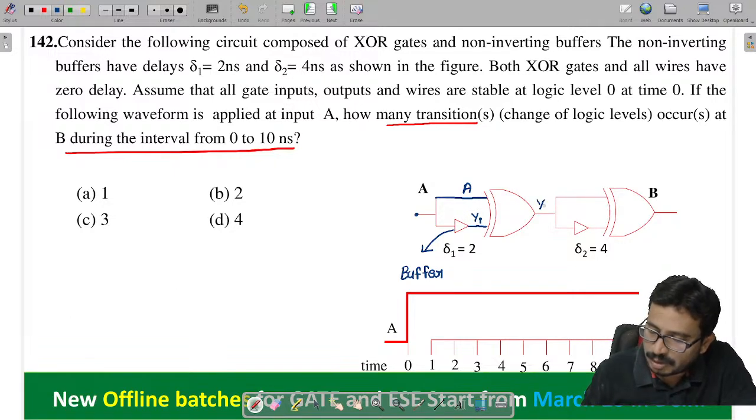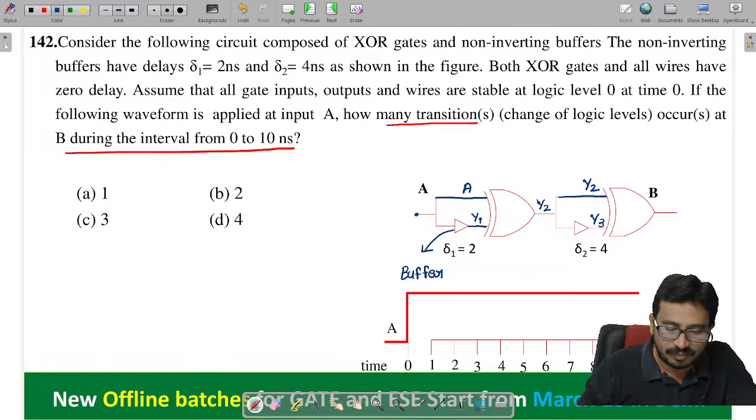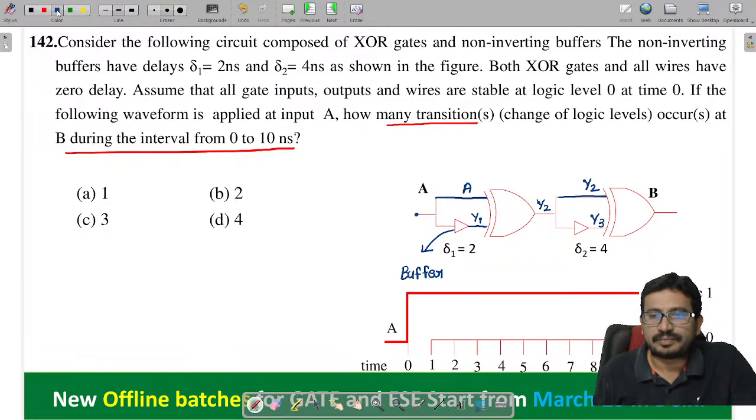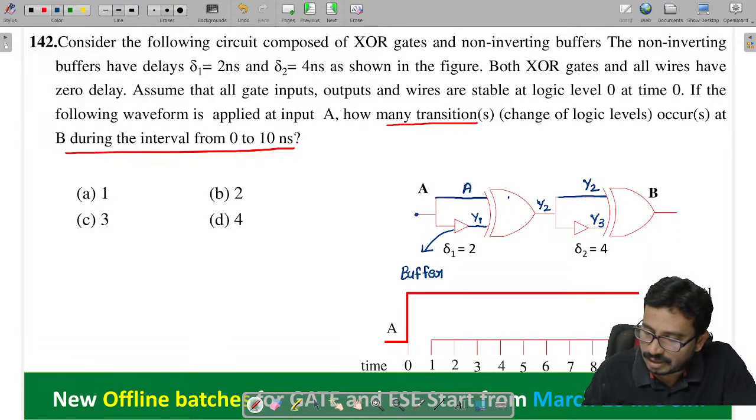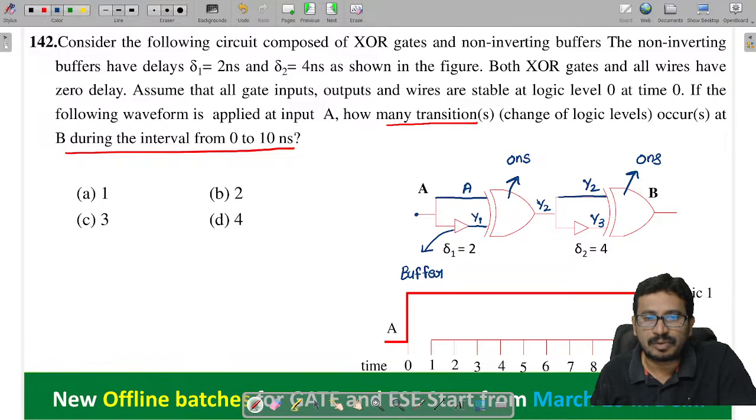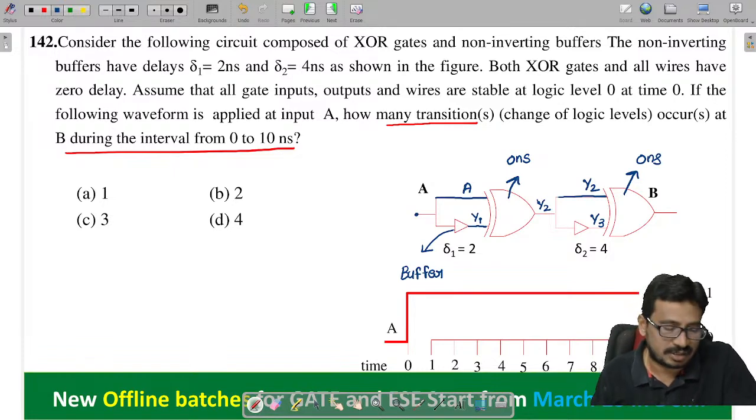This output I am calling y2, and this y2 is a direct input here, and this is an indirect input, this is y3. All of you tell me now. So here you see this XOR gate delay. We don't have any delay for the XOR gate. XOR gate does not have any delays, right? Only the buffers will have delays.